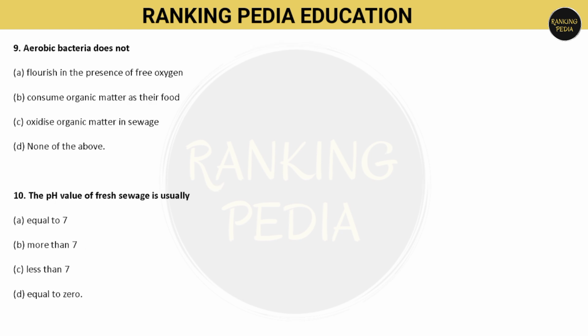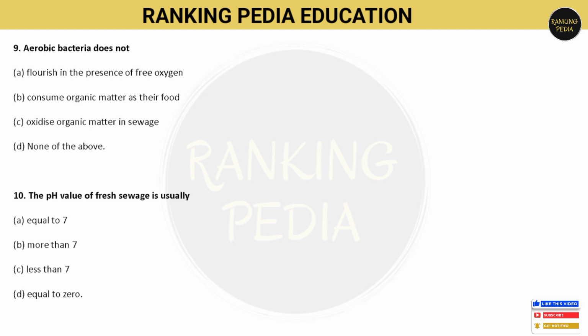Next question is, aerobic bacteria does not, your option A is flourish in the presence of free oxygen, option B is consume organic matter as their food, or option C oxidize organic matter in a sewage, and option D is none of the above. So aerobic bacteria does not have these features, option A, option B, option C. So the correct option is none of the above.